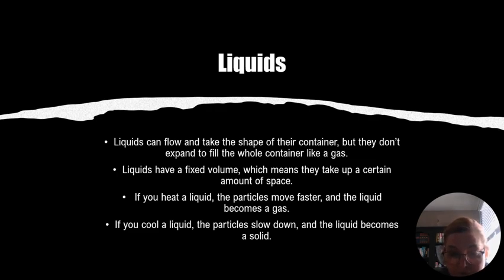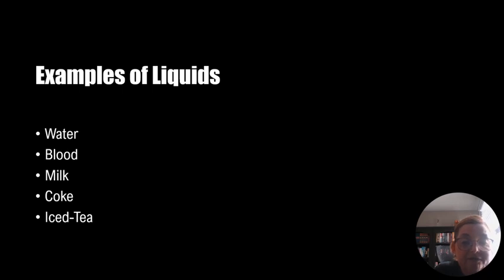Now, let's look at water. Water is a liquid, it can be a gas, and it can be a solid. If you have water and you slow it down and you cool it, it's going to become ice. Okay. But if you heat ice up, it's going to become a liquid and become a gas. Okay. Here are some examples of liquids. We have water, blood, milk, Coke, iced tea. Think of orange juice, things like that.